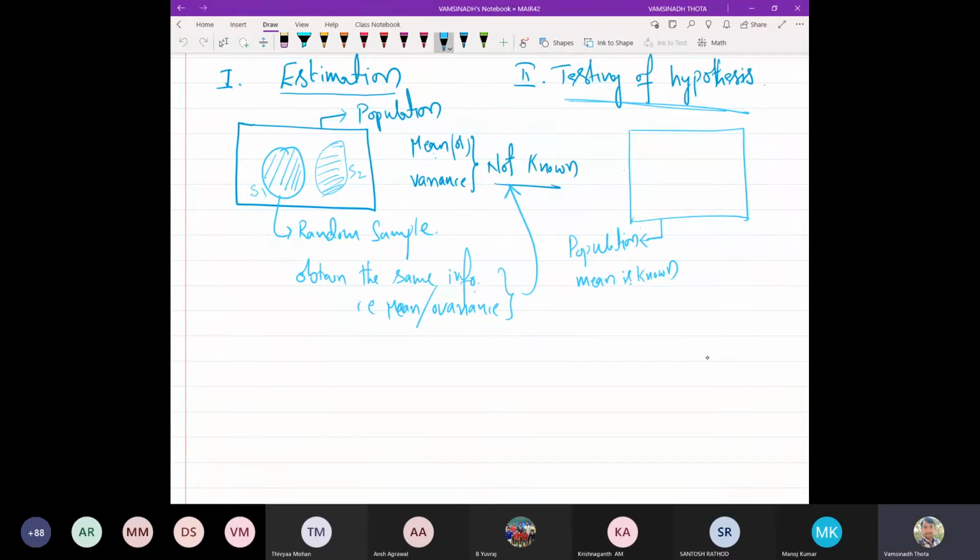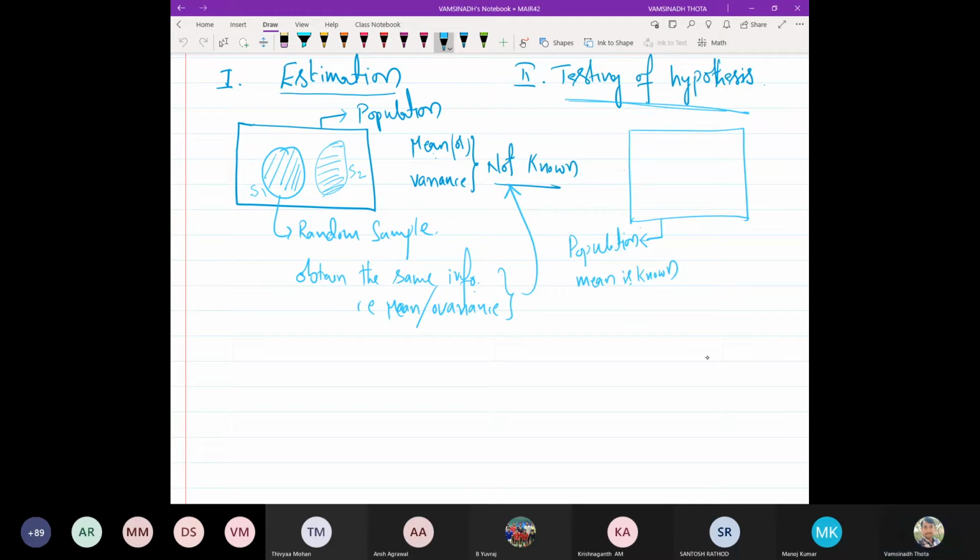Or at what level of confidence we can accept the given statement. The mean for the lifetime of the product is 2 years. So, the testing of hypothesis here: what is the hypothesis? I have given the hypothesis. What is that? The mean lifetime of a product manufactured by a particular company is 2 years. That is the hypothesis I have given to you.